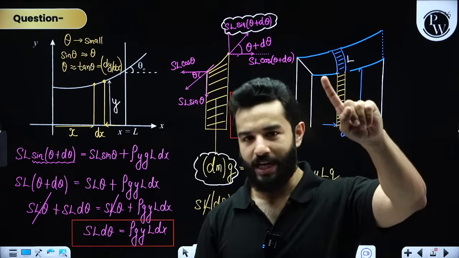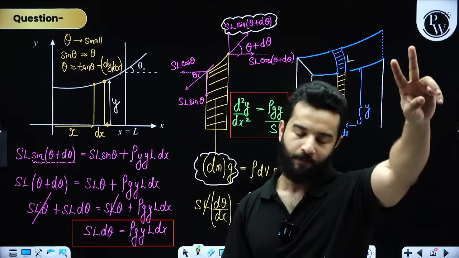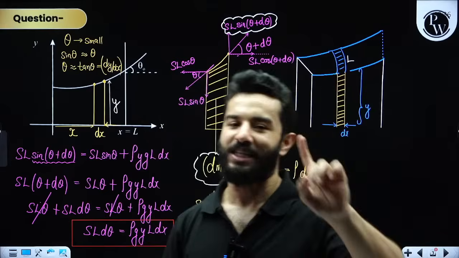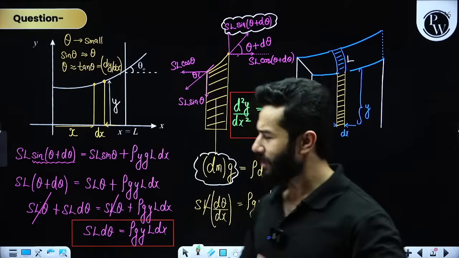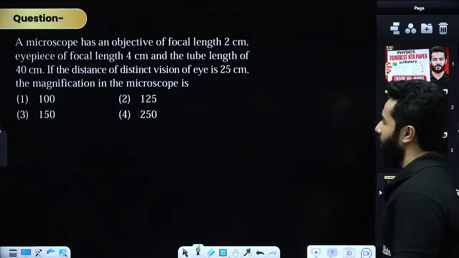You know the formula of excess pressure in a bubble, you know it in the case of a drop. We have one more pressure for cylindrical surfaces, but that is not in the course of the NEET exam. So I think this is more than sufficient. Now you should not worry about it a lot.